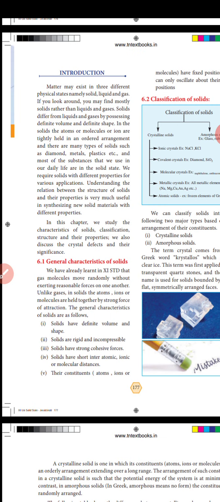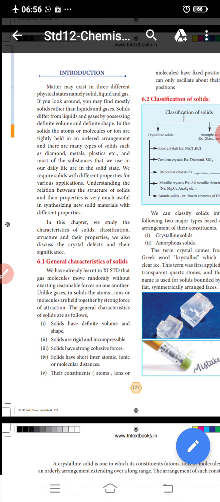Many solids, such as metals and plastics, have ions tightly held in an ordered arrangement, and there are many types of solid such as diamond, metals, plastics, etc. Most of the substances that we use in our daily life are in the solid state. We require solids with different properties for various applications.